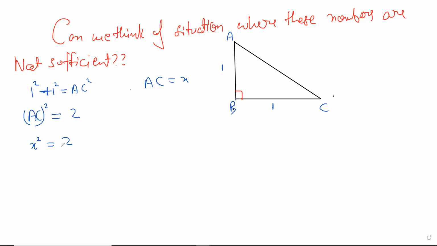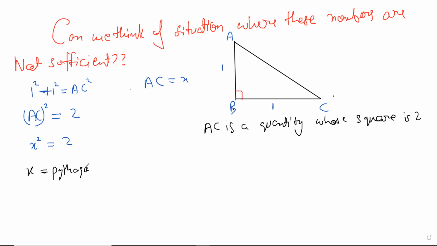So AC is a number. I mean, I don't know. AC is a quantity, maybe to be very precise, whose square is 2. Meaning that AC multiplied with AC is 2. It's such a number. Now, one can just say that X is then a number which I will denote X. I can call X the Pythagoras number. I mean, this can be done. This could have been done historically, right?